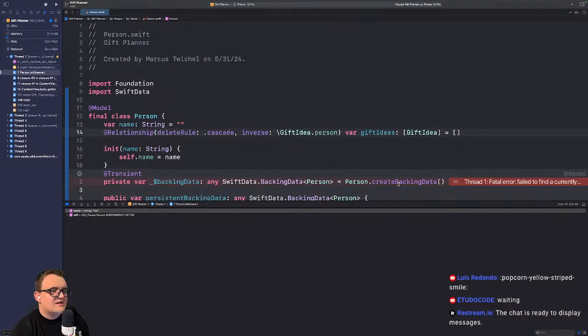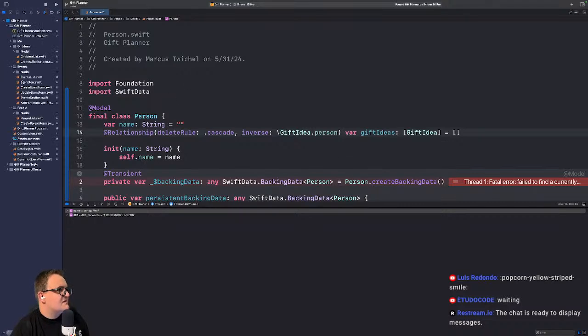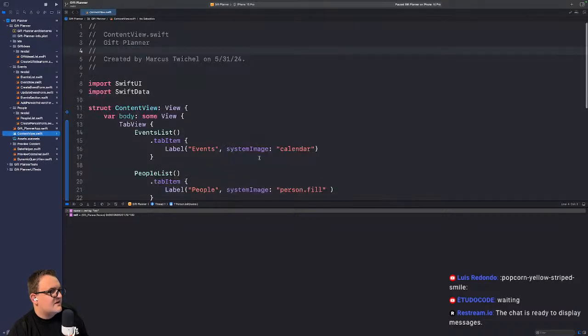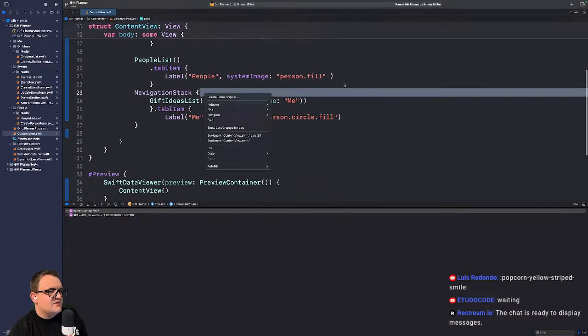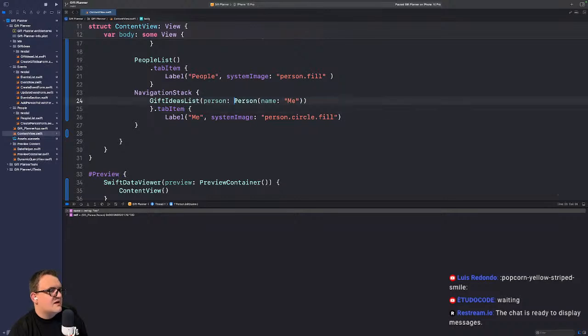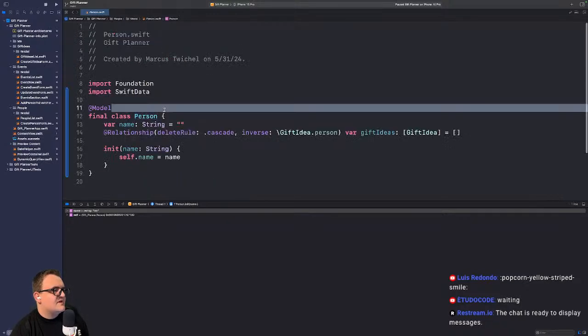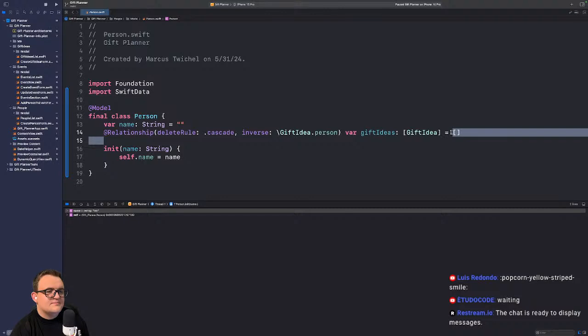Person create backing data. It's really interesting. Let's go take a look at where I define that, which is in the main content view here. I have a tab view. And yeah, person named me. Interesting. Did I say that has a default? Yeah, it has a default value here with an inverse for giftidea.person.